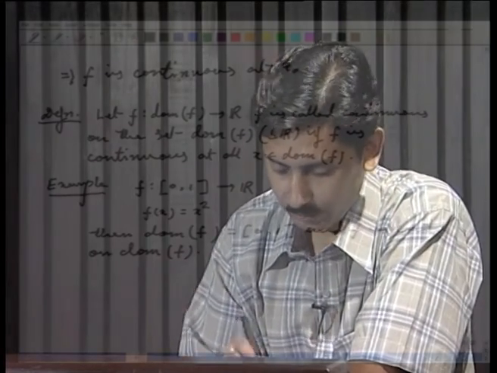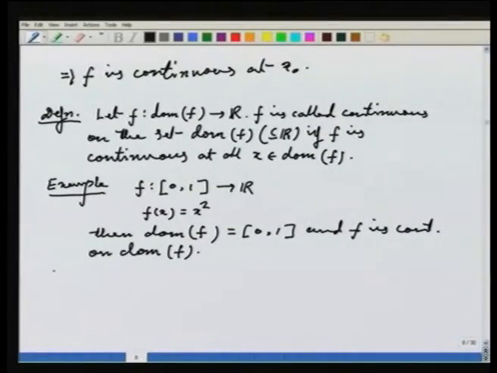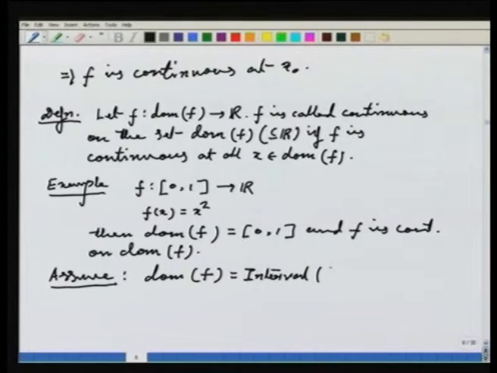So, I will assume so far that the domain of f is an interval, a finite interval, or the whole real line.